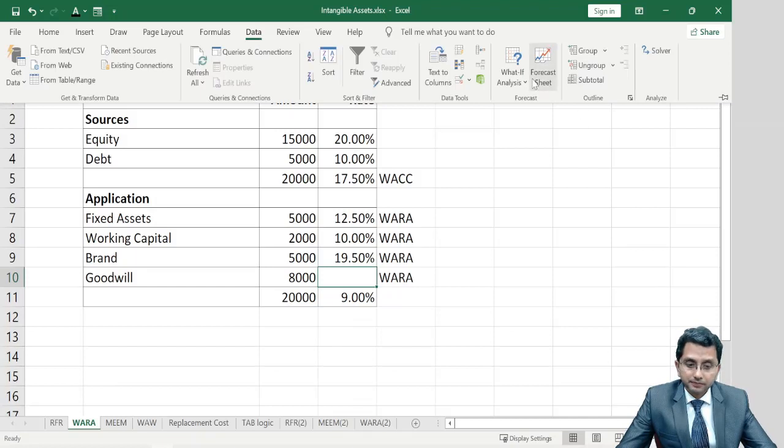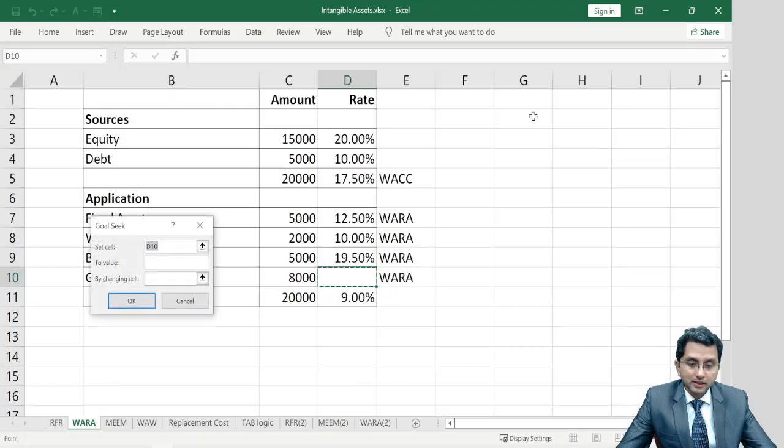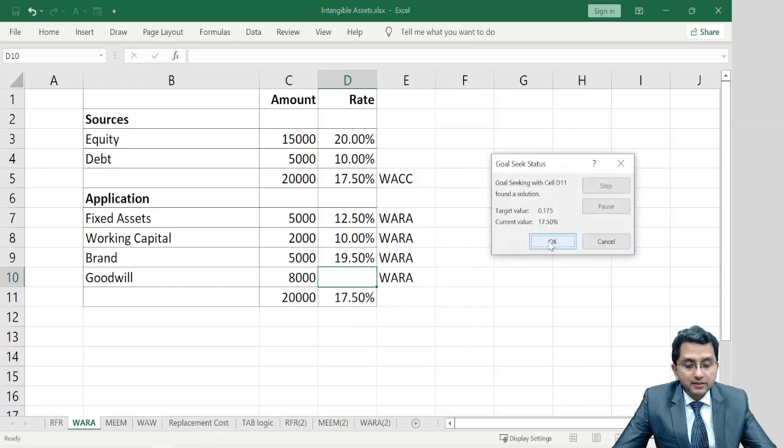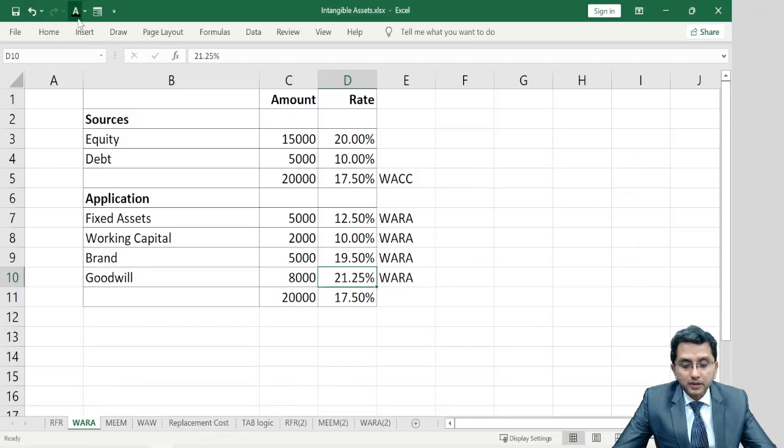Go to the Data tab, What-If Analysis, Goal Seek. In Goal Seek, I want to set the value of cell D11, not D10, to 0.175. That's 17.5%. See, average VARA and WACC should be equal. By changing this cell, I say okay, and okay, and this appears to be